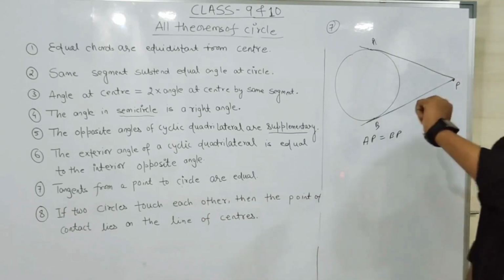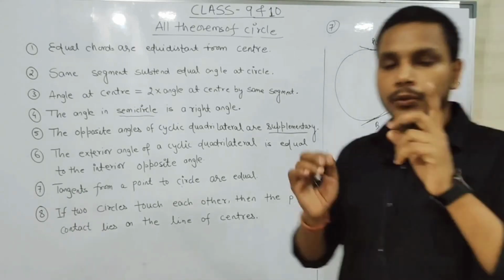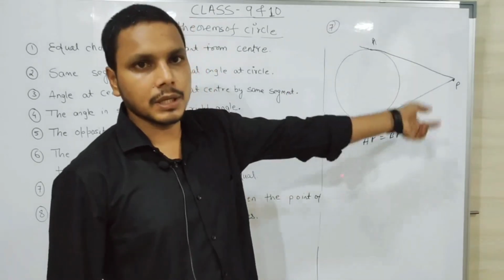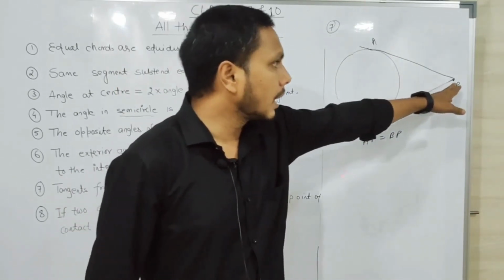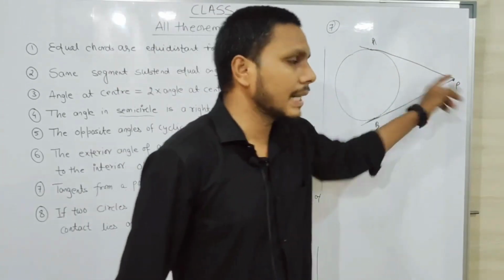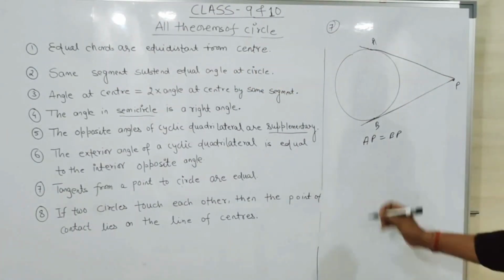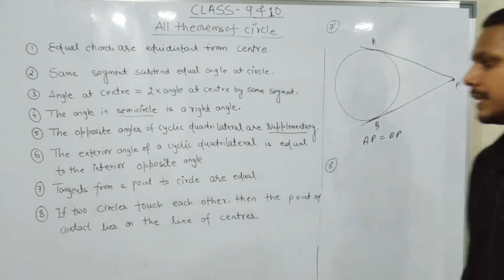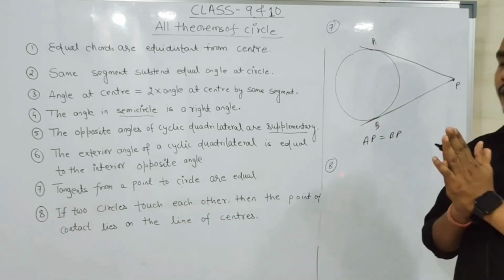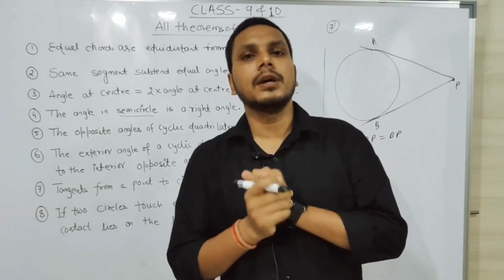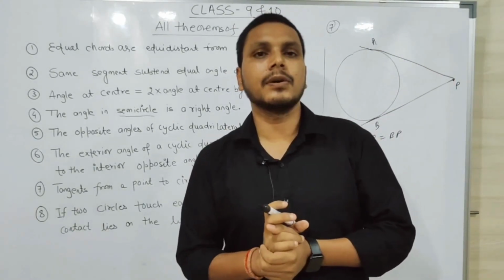Okay. And one more thing: you can draw only two tangents from a single point to any circle. We can't draw a third tangent to the circle from that point P. Okay, listen, the last, 8th one. If two circles touch each other, then the point of contact lies on the line of centers. So there are two possibilities when the circles touch. The first one is what?